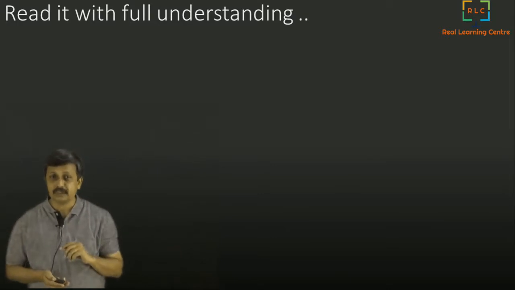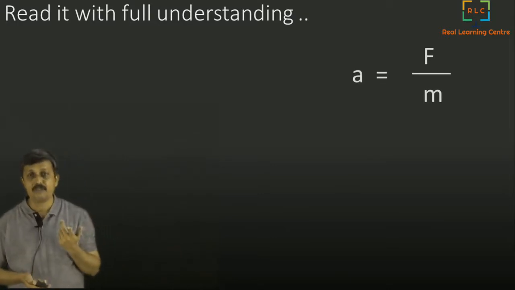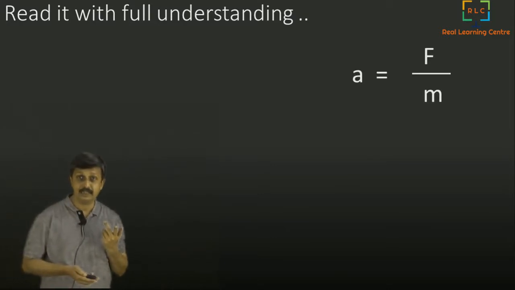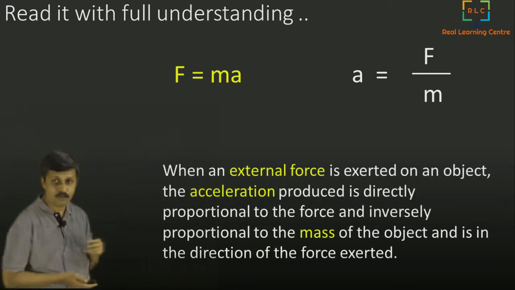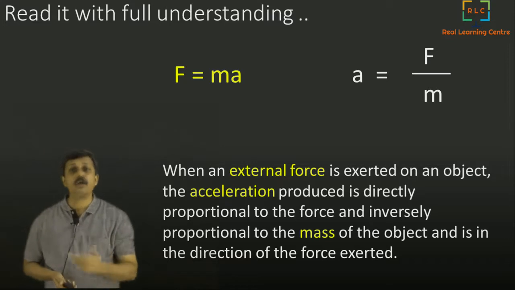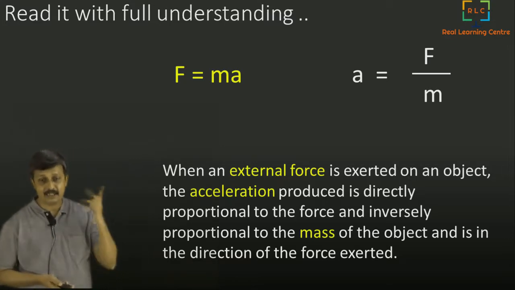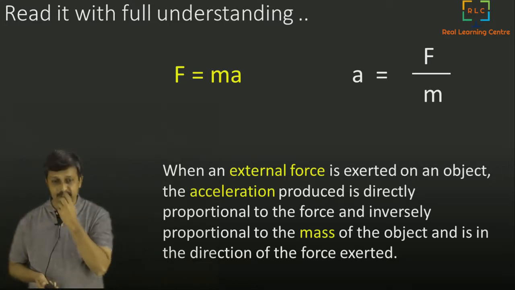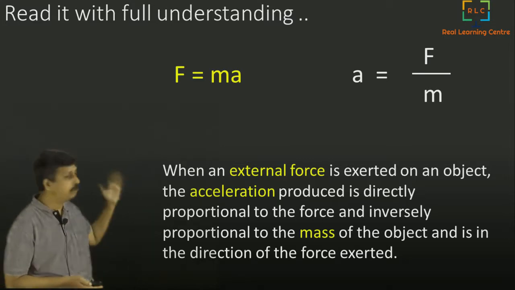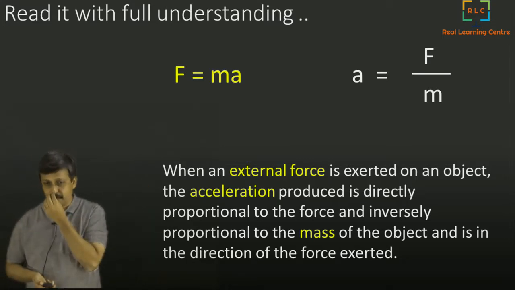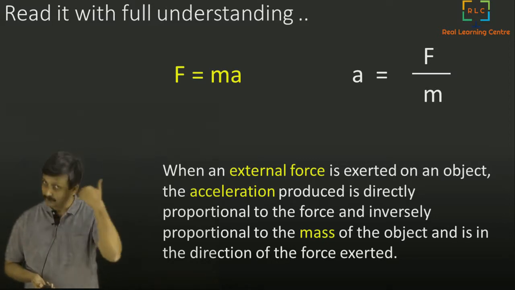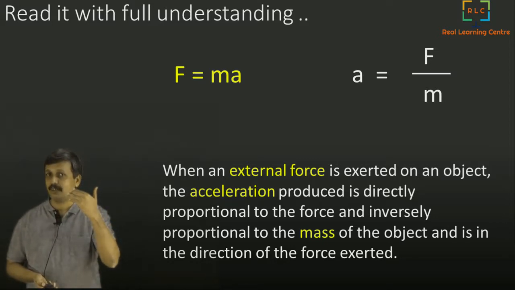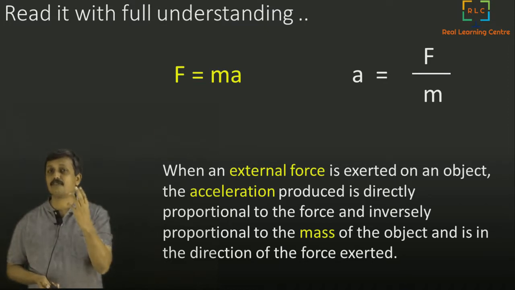So now you can read the law with full understanding. a equals F by m is the law, or you can write it as F equals ma if you want to. When an external force is exerted on the object, the acceleration produced is directly proportional to the force and inversely proportional to the mass of the object and is in the direction of the force. Now, whenever I read any word, you should know the meaning of that word. Now you have a full understanding of Newton's second law.